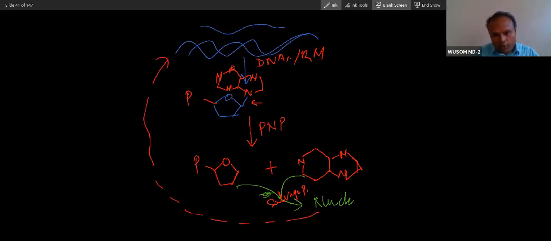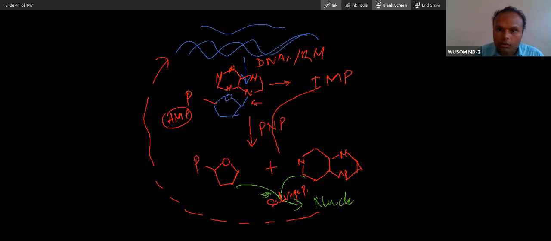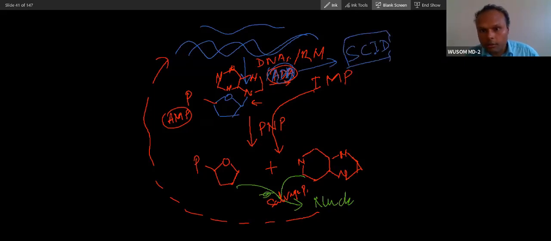You will see a little bit of the opposite process of this. But in adenine, there is one extra step. There will be a deamination step like this. Okay, deamination step. What will happen? This will result from AMP to IMP, and then IMP to the same thing. This is done by ADA, adenosine deaminase. And deficiency of ADA will cause SCID, severe combined immunodeficiency. This is one of the disorders.